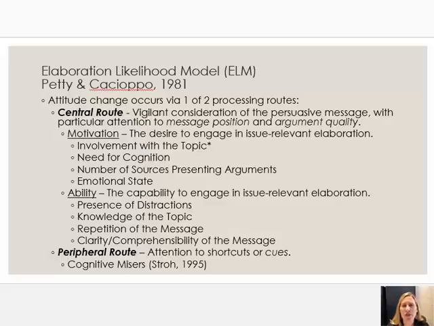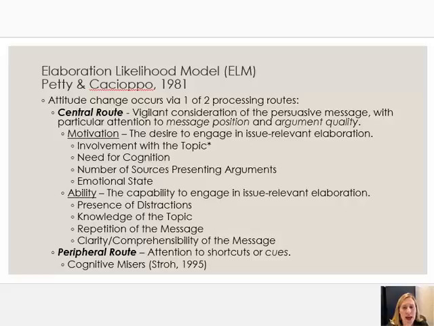Petty and Cacioppo would also say that these two routes are not necessarily mutually exclusive. And by that I mean it's not necessarily the case that an individual will follow only one of these routes to persuasion. One of them tends to be activated more than the other, particularly when we're talking about the central route and motivation to centrally process or really elaborate on a message. And depending on some of that, it's more or less likely that you're going to take one of these routes. But I do want to emphasize that they're not necessarily mutually exclusive. Elements of both of these things, both peripheral cues and central cues, can contribute to the attitude change process. So I want to be clear about that right away.